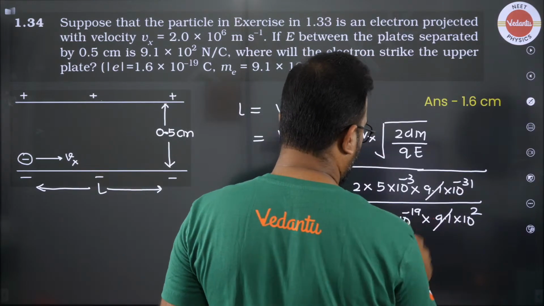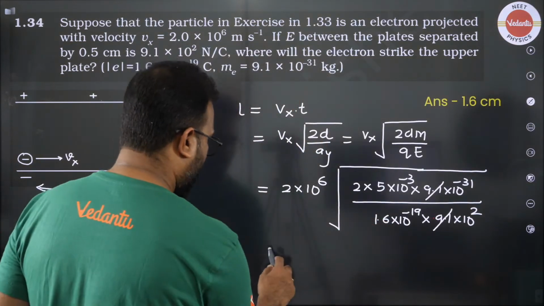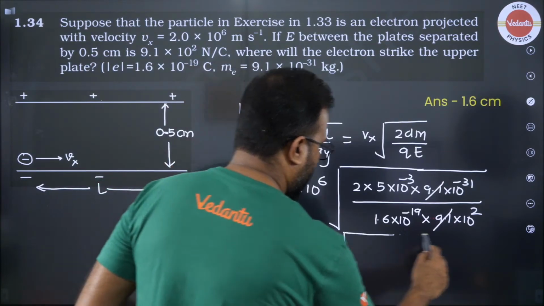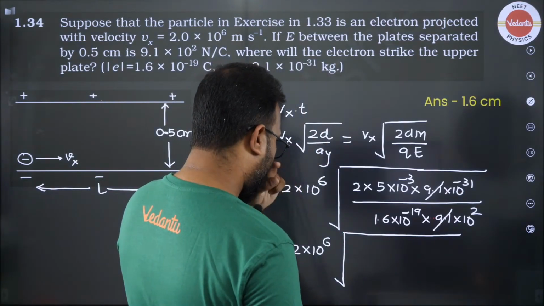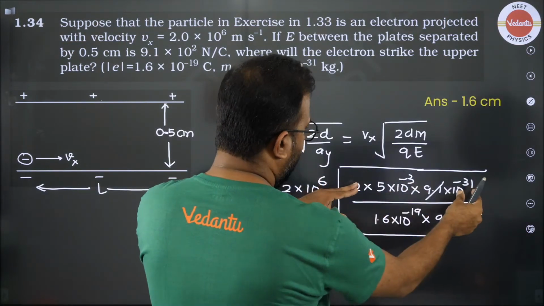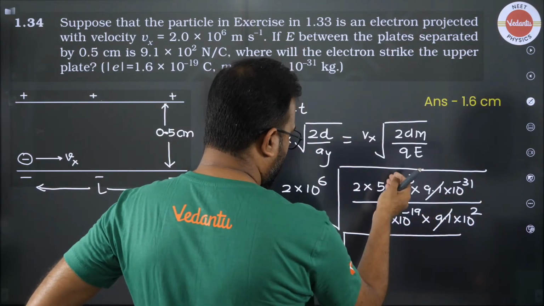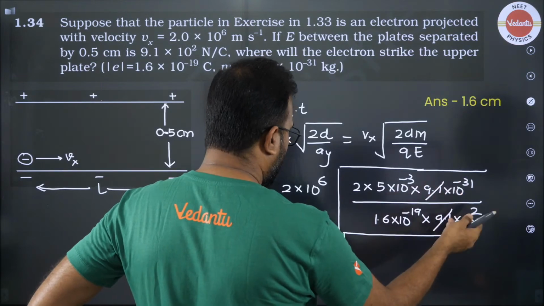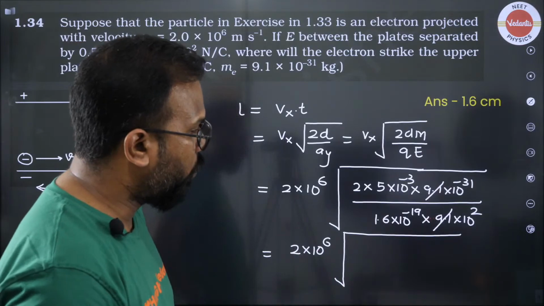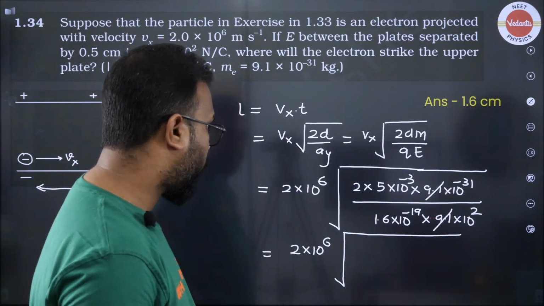So at least this 9.1 gets cancelled. Okay, and this 1.6 can come out of the square. So you have 2 into 10 to the power 6, everything in under root. If you see, this is 10 to the power minus 3, this is 10 to the power minus 34, this comes up 10 to the power 20, so 10 to the power 14, 10 to the power 14 minus 2, 10 to the power minus 2, 10 to the power 14 it is, so 10 to the power 14,